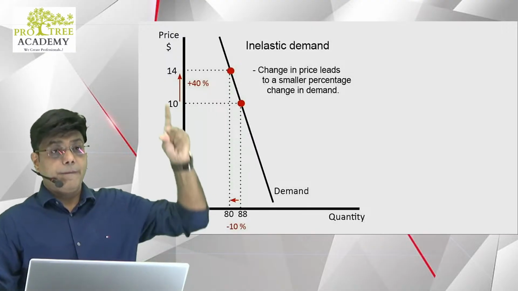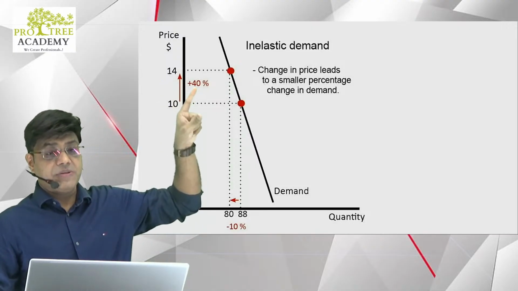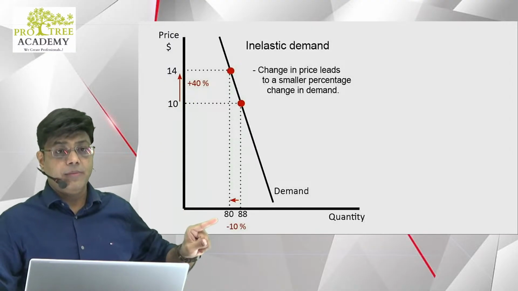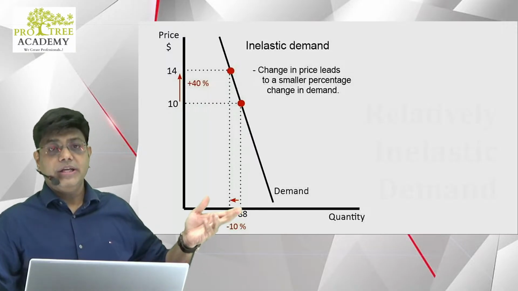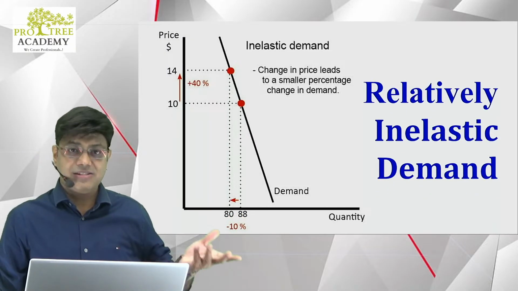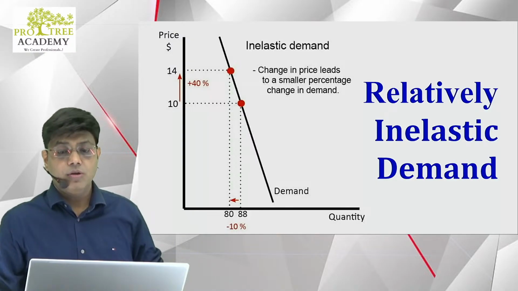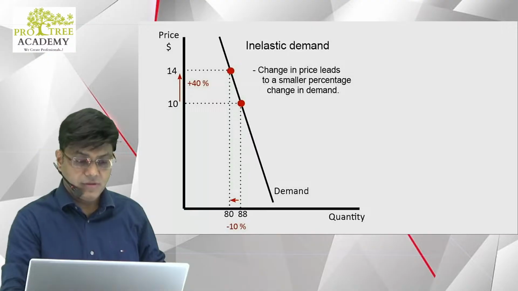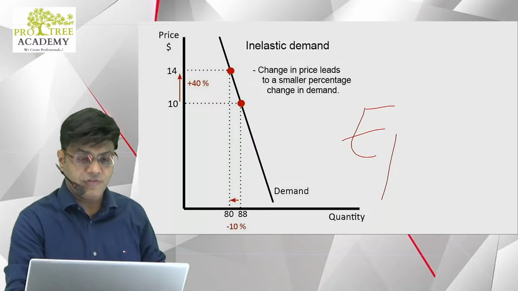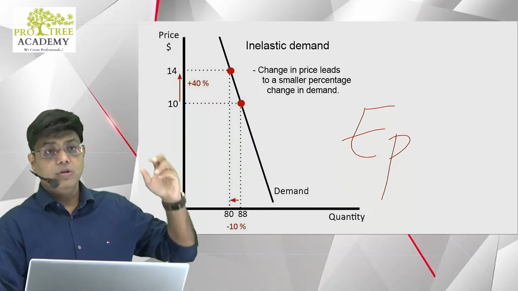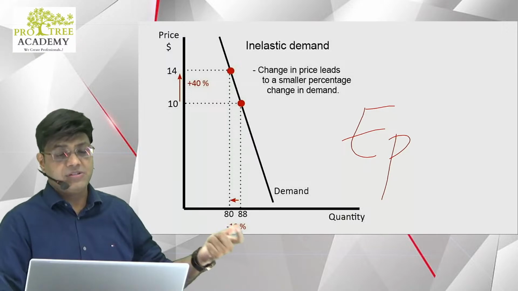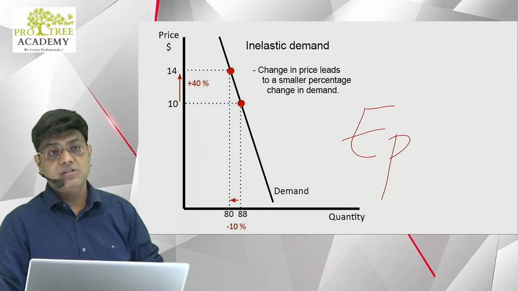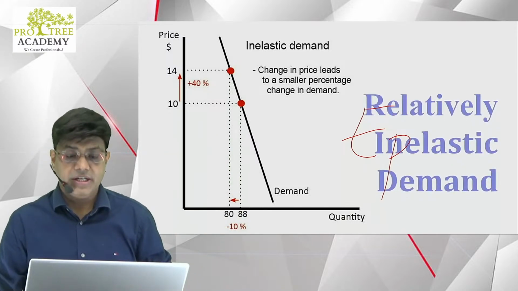So the price change is like 40%, but the percentage change in demand is only 10%. So it is relatively inelastic. It is changing, but it is relatively inelastic. What will be the value of EP in this scenario? Percentage change in quantity demanded is 10% and percentage change in price is 40%. It is 0.4. Yes, it is.